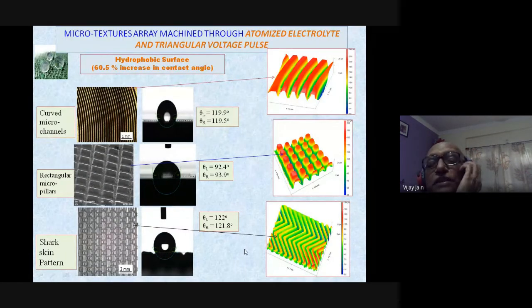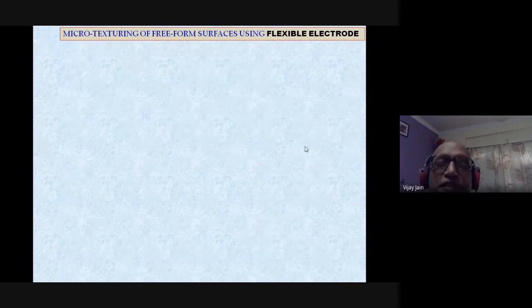So you can clearly see different kinds of patterns and textures you can create on flat surfaces as well as curved surfaces. Now, when we are talking of free-form surfaces, you need to use a flexible electrode because with free-form surfaces you don't know whether it is cylindrical or whatever it is. You cannot explain it mathematically also, and it keeps changing point to point.